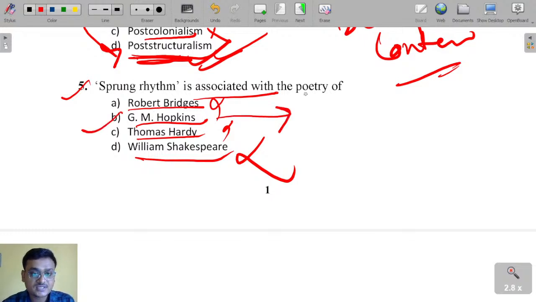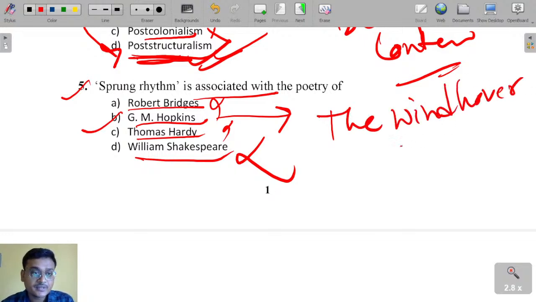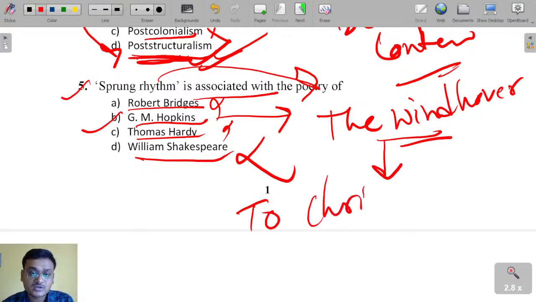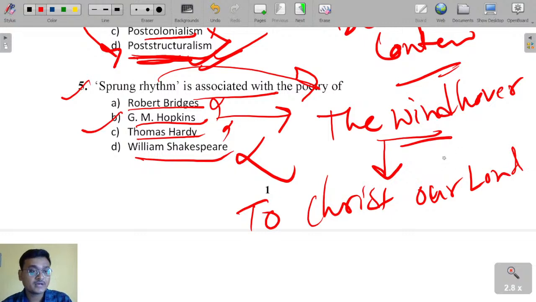J.M. Hopkins has written the poem The Wind Hover. In The Wind Hover he has used sprung rhythm, and the poem was dedicated to Christ our Lord. So J.M. Hopkins dedicated sprung rhythm to Christ.